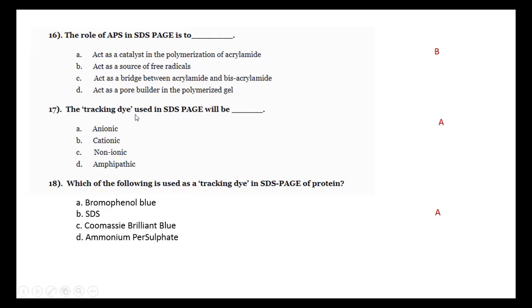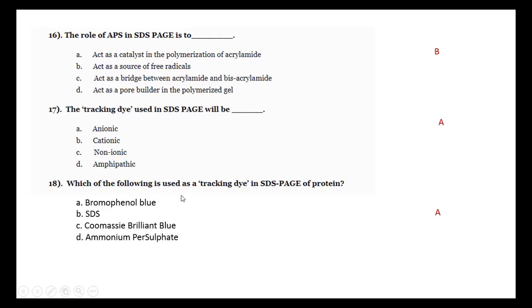The tracking dye used in SDS PAGE will be anionic, because the migration of particles is from negative to positive. The dye should also have a negative charge so it can migrate towards the positive. So the tracking dye should be negatively charged, that means anionic.